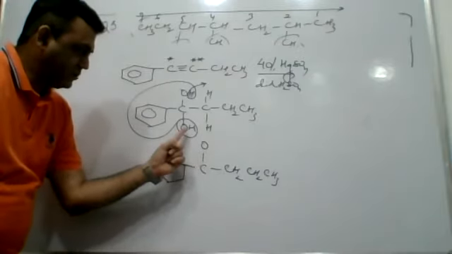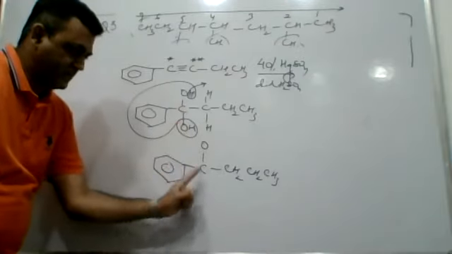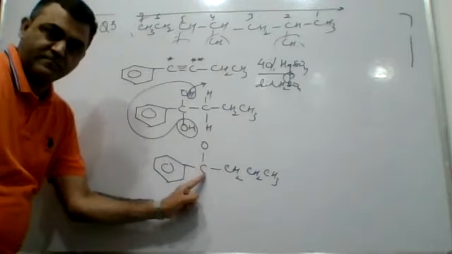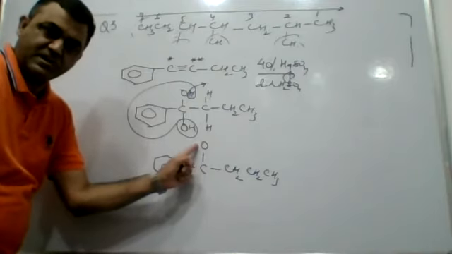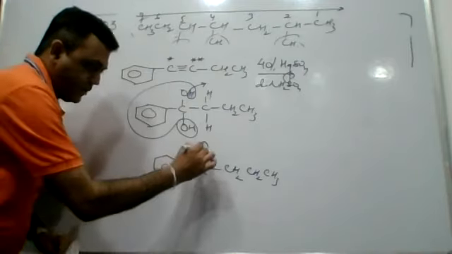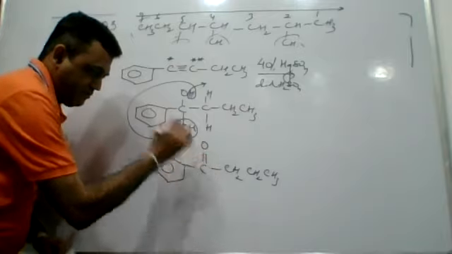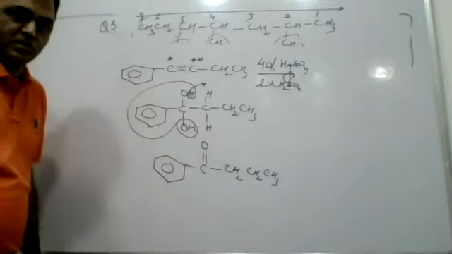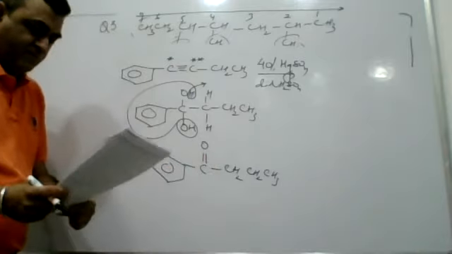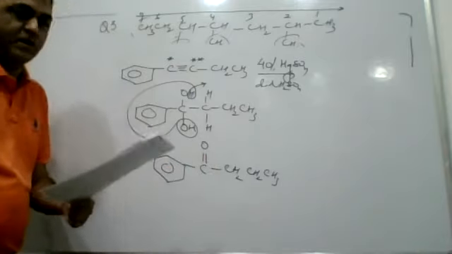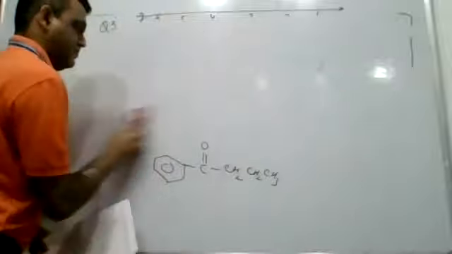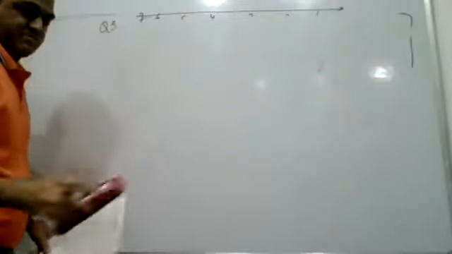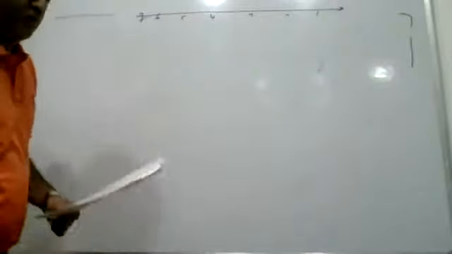Now you can see, while removing this water, the valency of carbon decreased by 1. The valency of this oxygen decreased by 1. So both of them can compensate the valencies by forming a double bond. So that will be the final major product. So in that context, the answer will be marked as A part. Right? Let's move further. Next question.